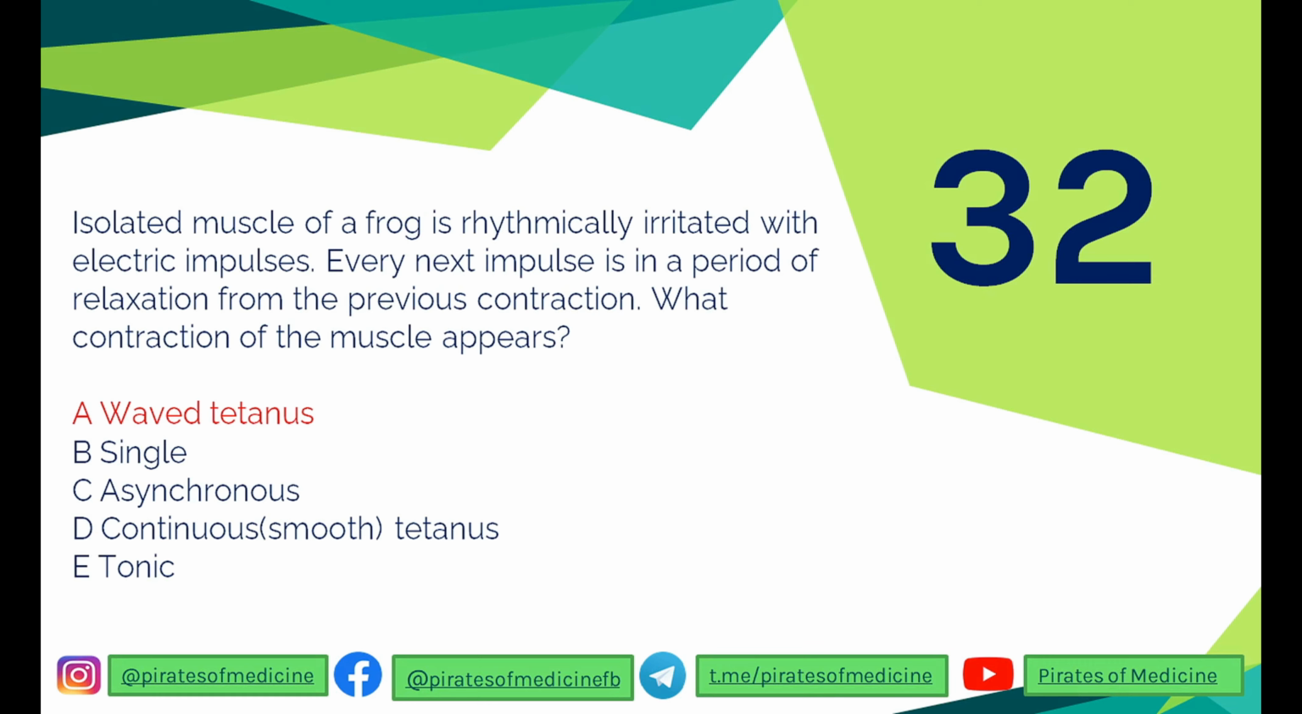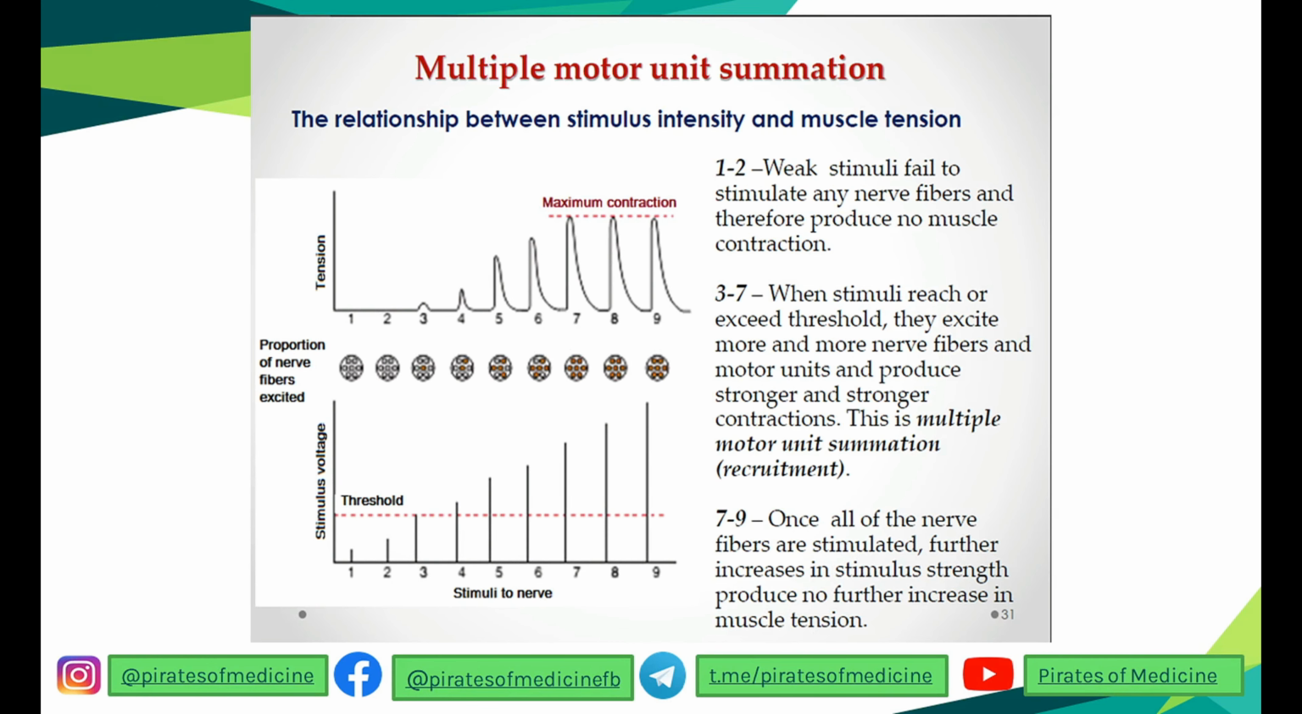The 32nd question over here is that the isolated muscle of a frog is rhythmically irritated with electrical impulses. Every next impulse, note here, every next impulse is in a period of relaxation from the previous contraction. What contraction of the muscle appears? So to understand this, we need to understand the impulse and contraction relation. The relationship between the stimulus, the impulse, and the muscle tension can be understood with the following. If there is a weak impulse or weak stimuli, then the nerve fibers and the muscle fibers are not stimulated and there is no contraction.